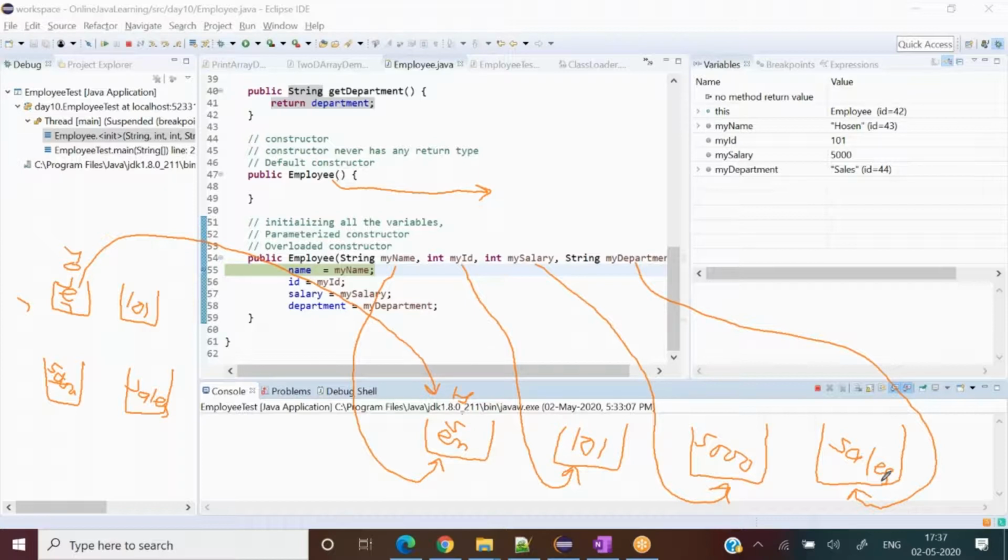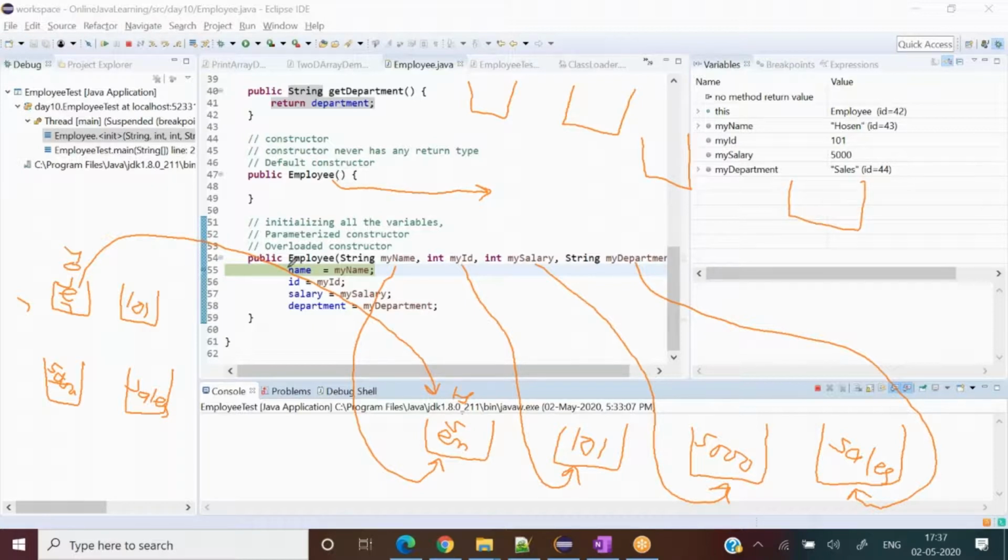Now what's going on? Now these are different variables. These are the actual member variables, which are showing as name, ID, salary, and department. I will draw this here: name, ID, one I draw here, and one I draw here.